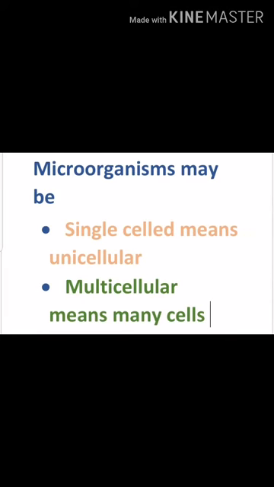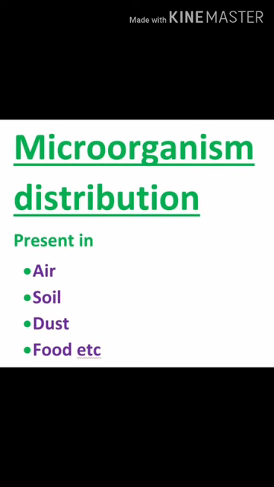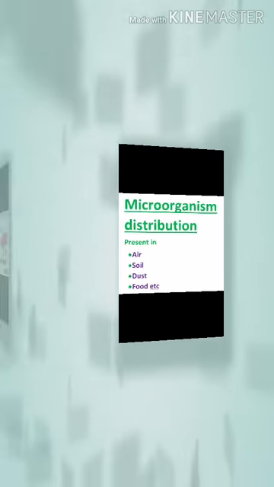Microorganisms may be single-celled, means they are made up of only one cell, or they are called unicellular. Uni means one, cellular means cell. Or they may have more than one cell, and then they are called multicellular. Multi means many and cellular means cell. Okay, now let us discuss the distribution of microorganisms. Microorganisms are widely distributed in the environment and are found in the air, soil, dust, food, etc.